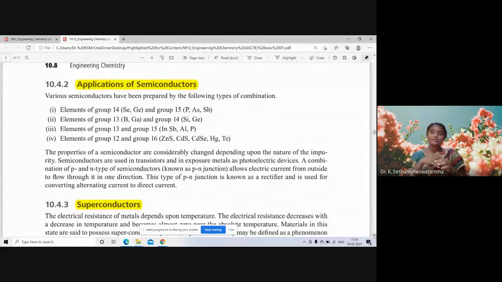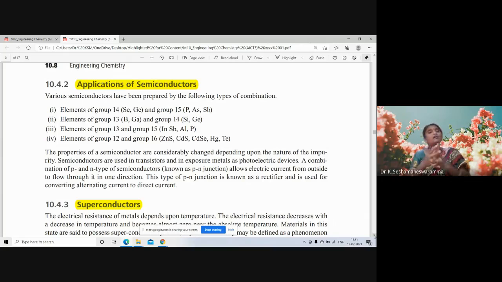Nowadays, photovoltaics, due to that, we are using many things. Solar photovoltaics, anywhere we are using semiconductors. A combination of P and N type of semiconductors used as a PN junction, diodes. Electric current from outside flows through it in one direction. These are known as PN junction or rectifier and is used for converting alternating current to direct current.